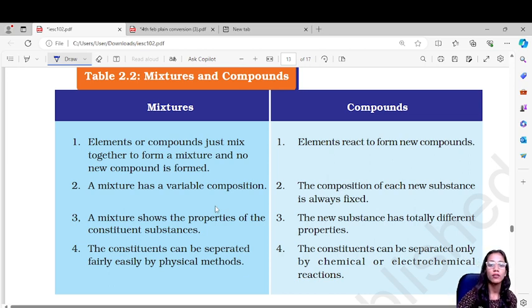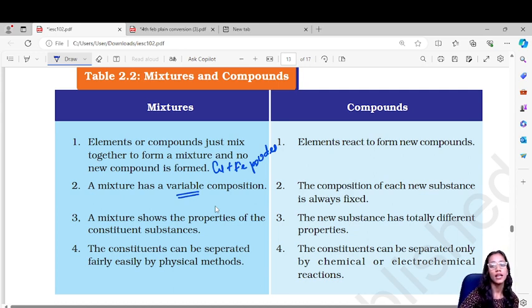It will have a variable composition, and the mixture shows the properties of the constituents, not different properties. The constituents can be separated easily by physical methods. If the copper particles are large enough, we can easily separate them.